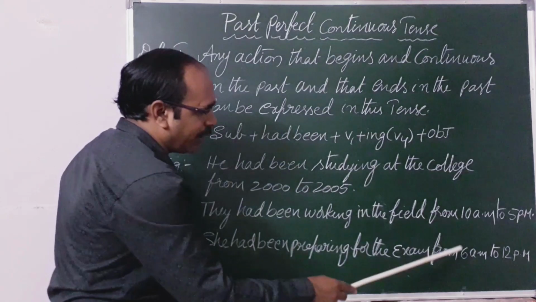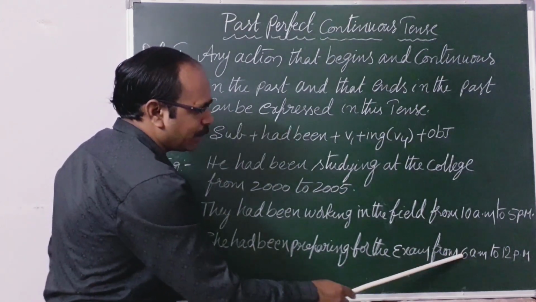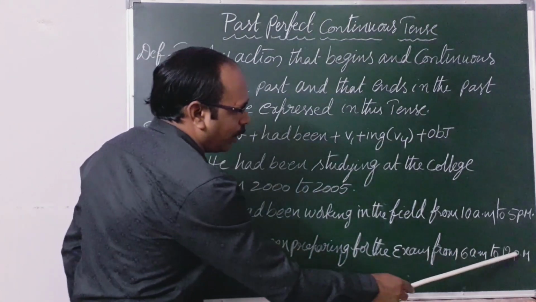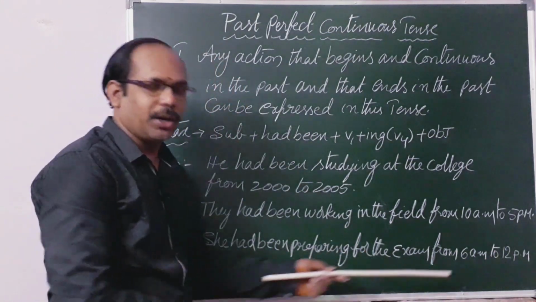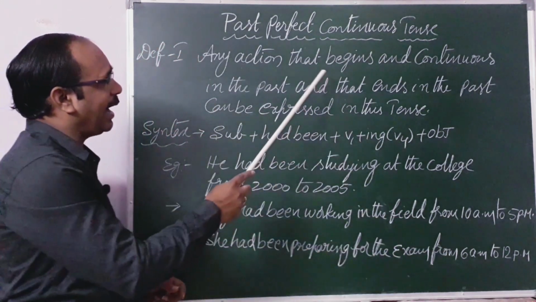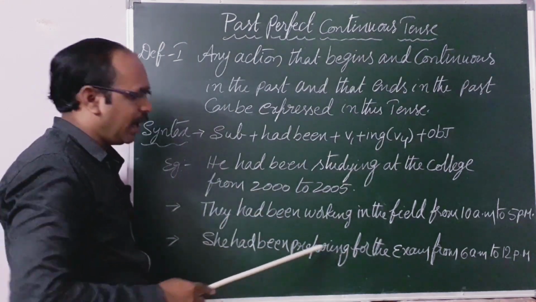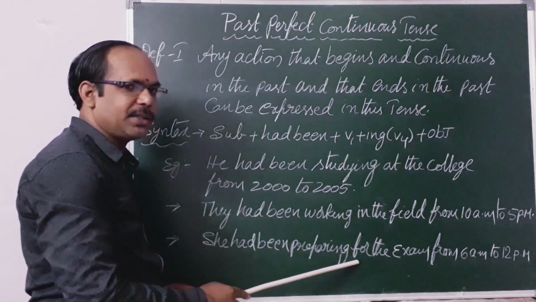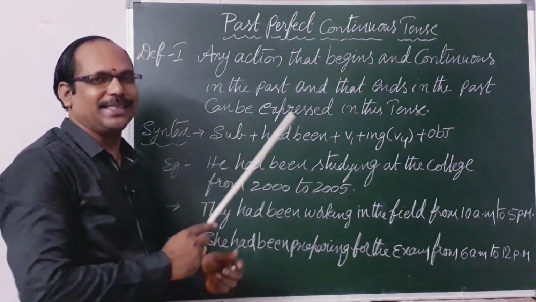So she continued from 6 a.m. to 12 p.m. She started at 6 a.m. and stopped at 12 p.m. But her preparation is not continued now. So in this context, the action begins in the past and continues in the past, and that ends in the past. In this context, we have to use this tense.